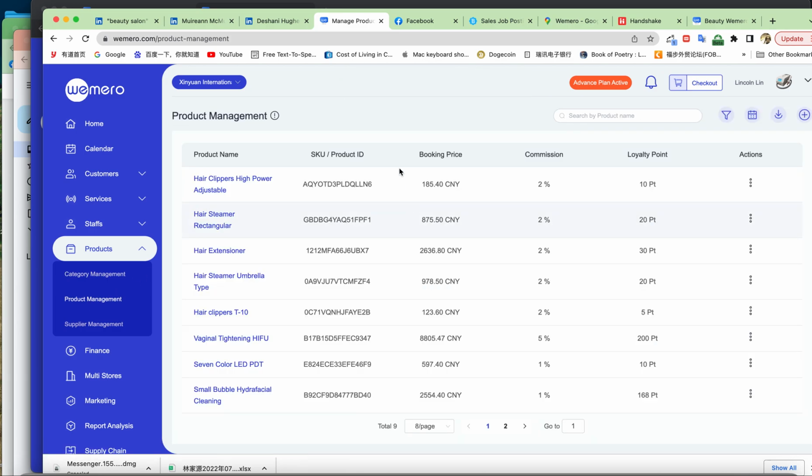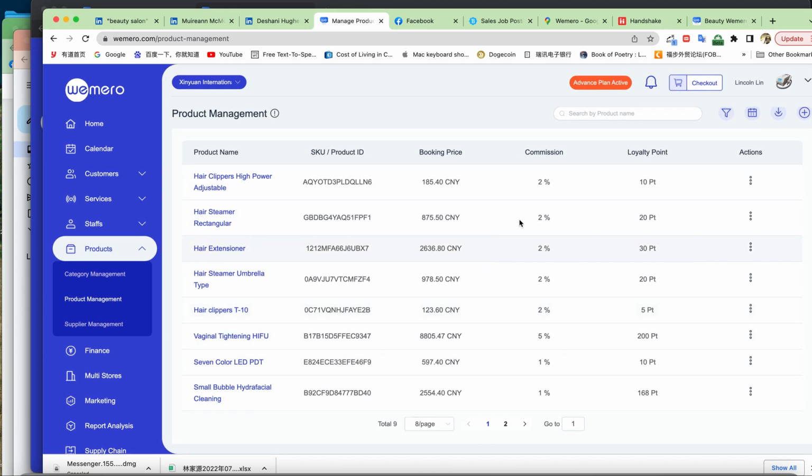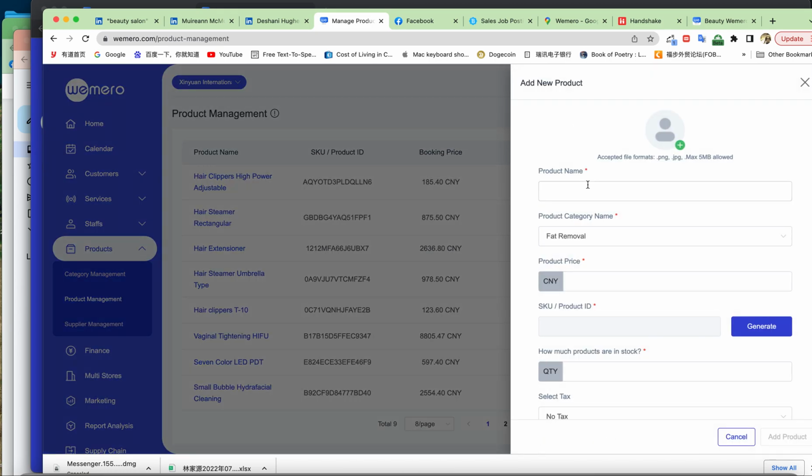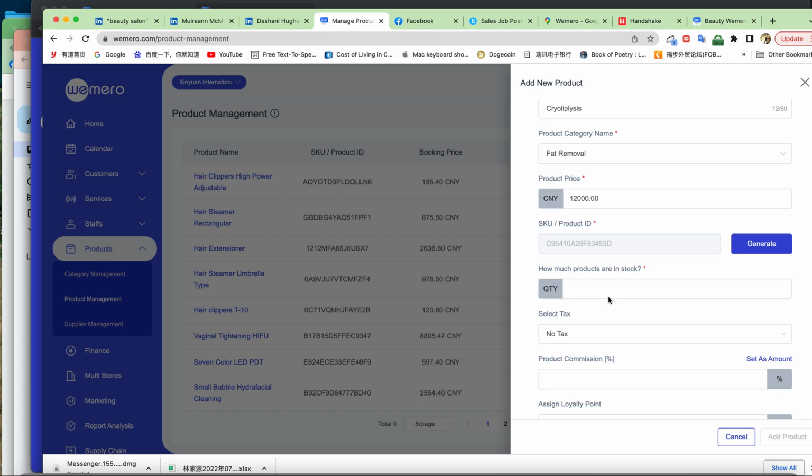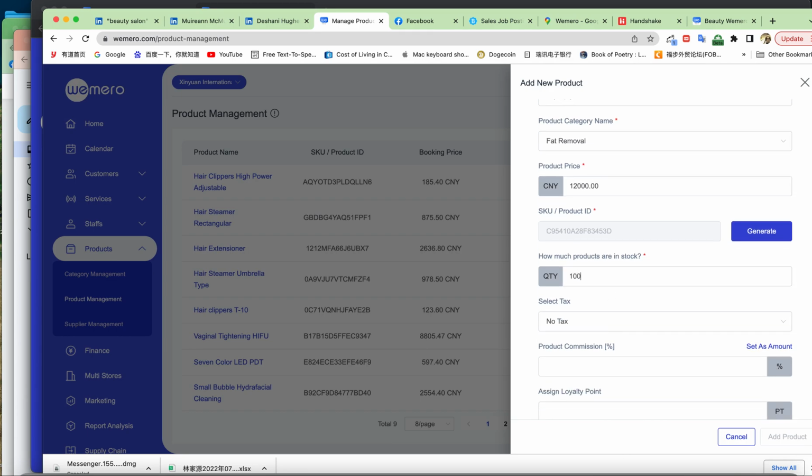Let's go to product. So I don't have a fat removal machine. Let's add a new product here. For example, cryolipolysis. This is fancy word. Use cool technology to reduce fat, and it's assigned under fat removal. How much it costs? Usually costs some big money. Let's say 12,000 Chinese yuan. You can generate your store key unit. It's a randomly generated code. A quantity, for example, I have a 100 and tax, beauty service tax.